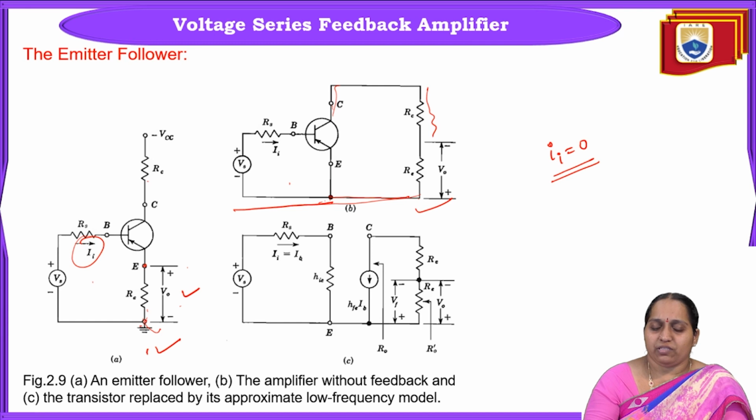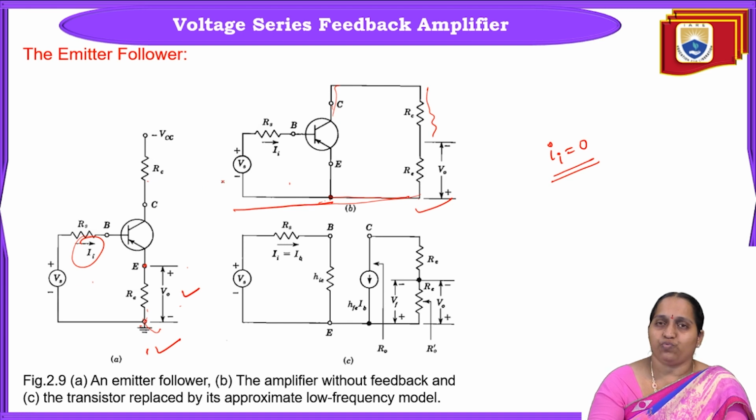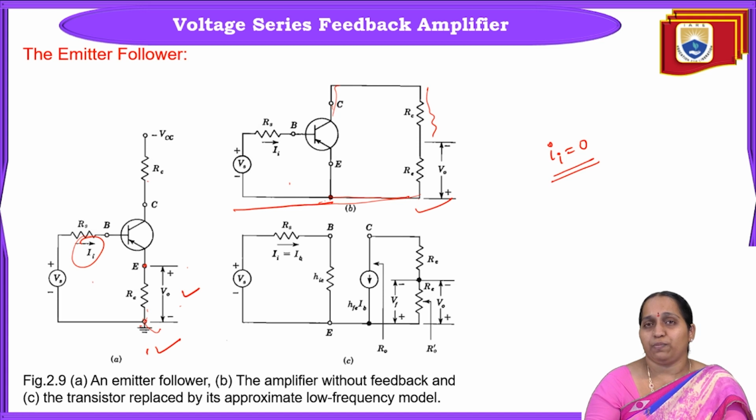And the third step is to use a Thevenin source or Norton source. As usual, it is already given that it is a voltage source, so it is a voltage series feedback amplifier. And after finding the source, the fourth step is to replace the transistor by its H parameter model.